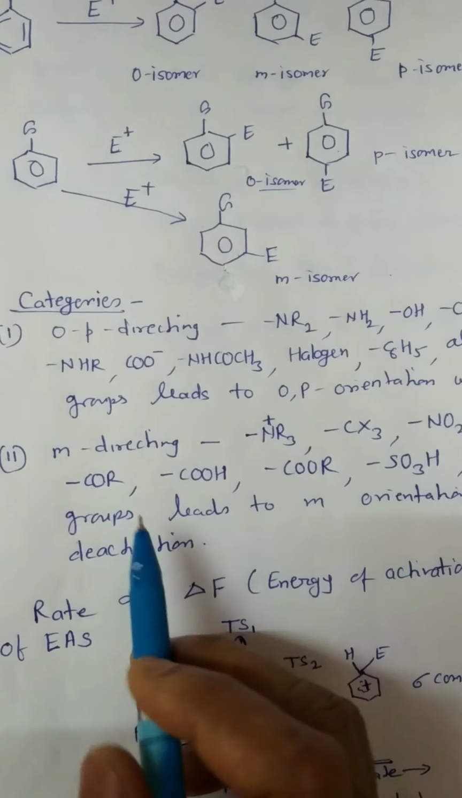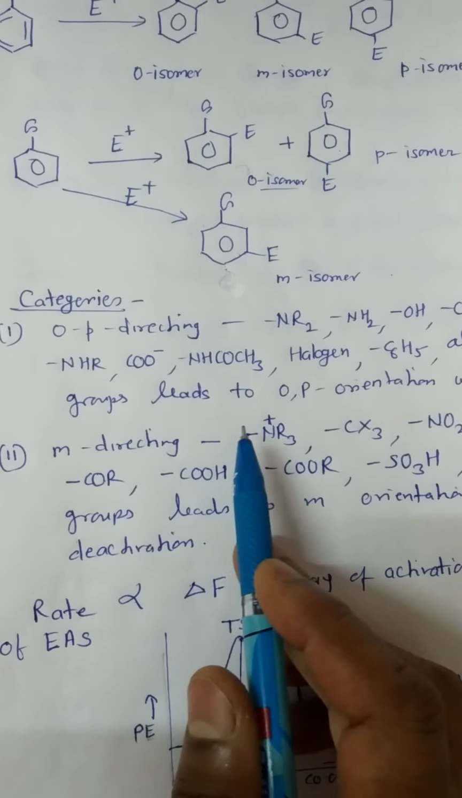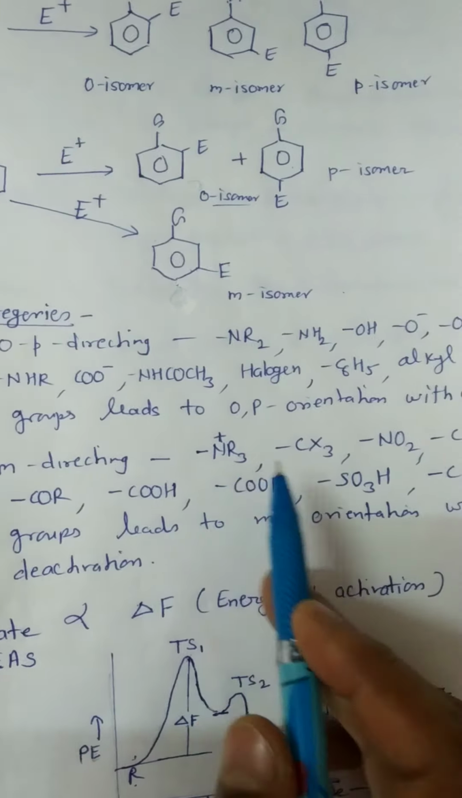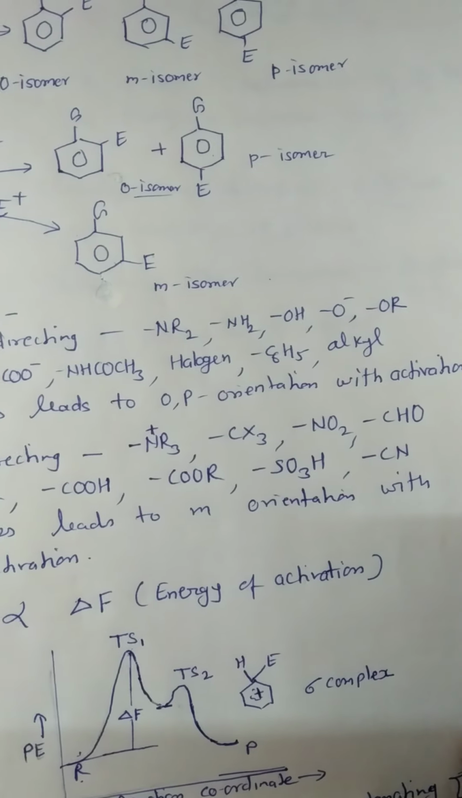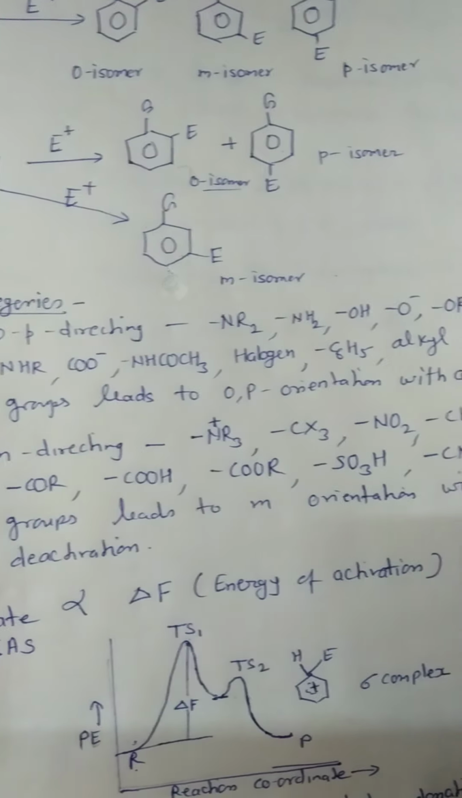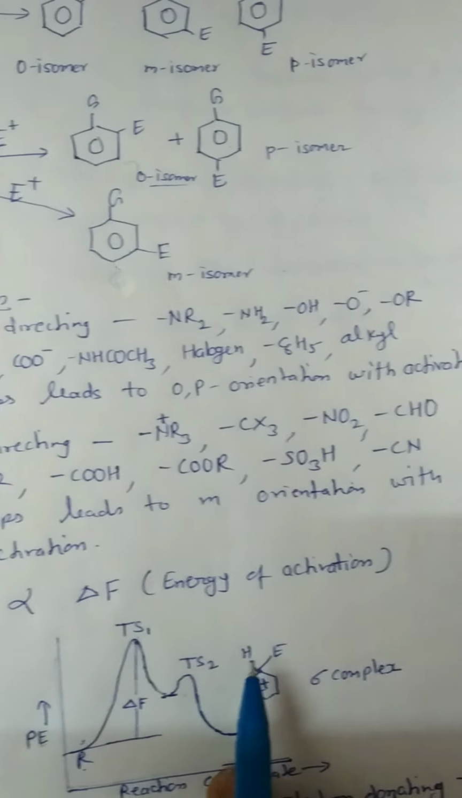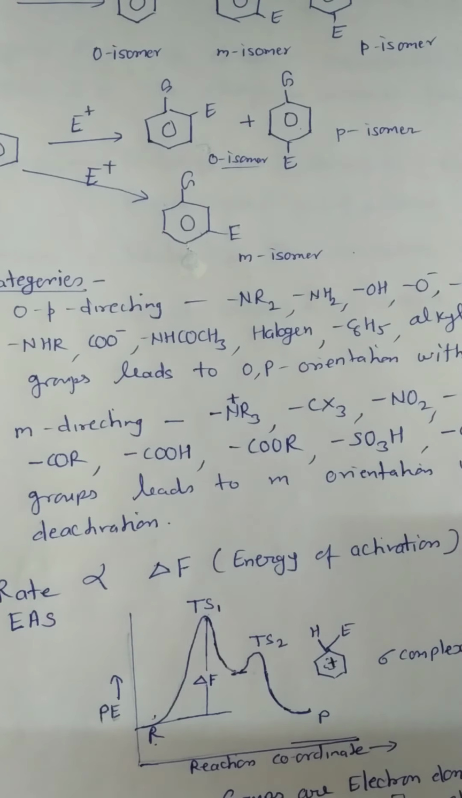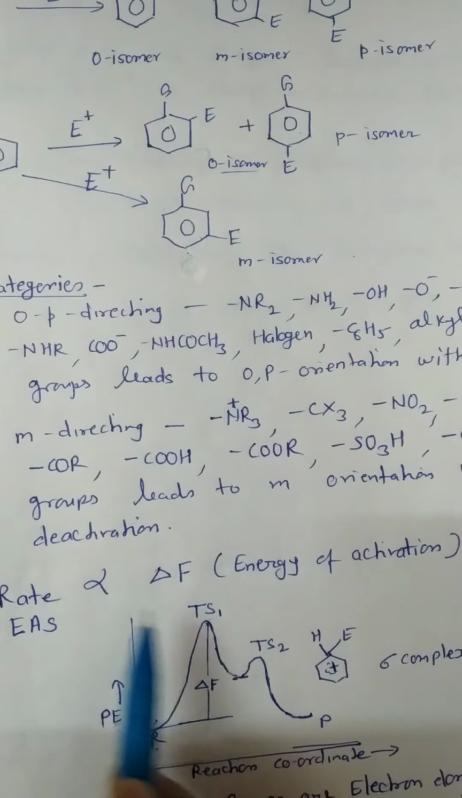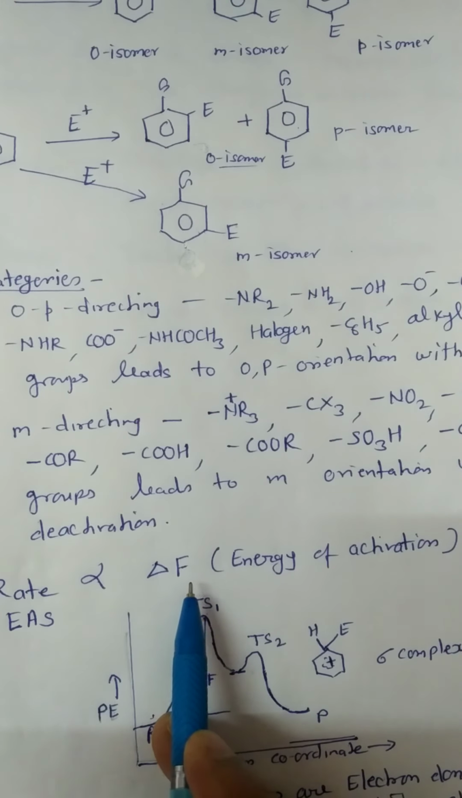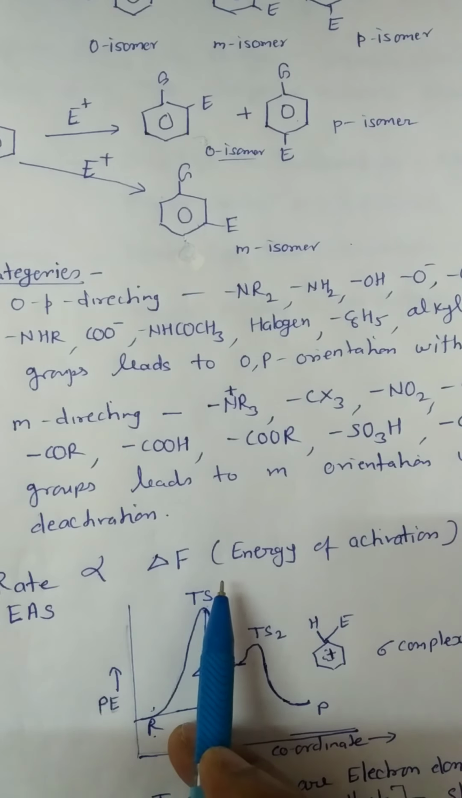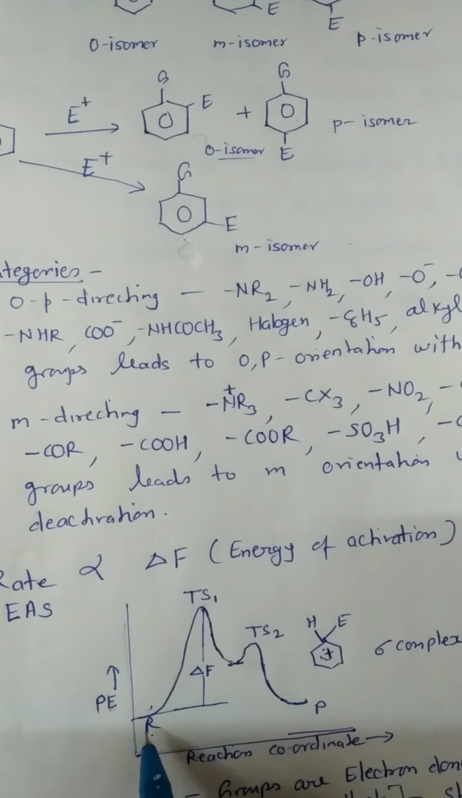The second category is meta directing. This includes the groups NR3 plus, CX3, NO2, CHO, COR, COOH, COOR, SO3H, and CN. These groups lead to meta orientation with deactivation. The rate of electrophilic aromatic substitution depends on the difference between the energy of the transition state and the ground state, that is, the energy of activation.